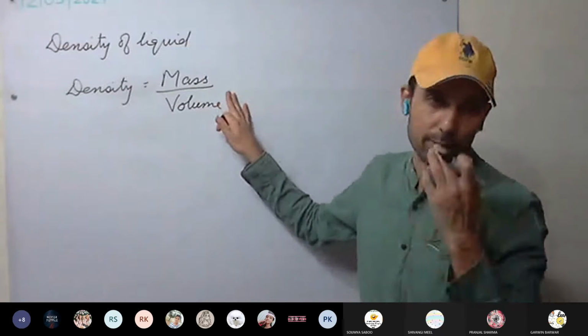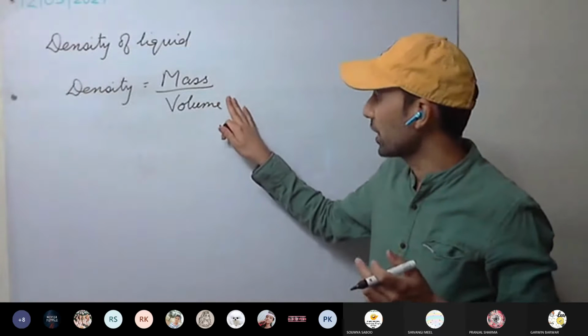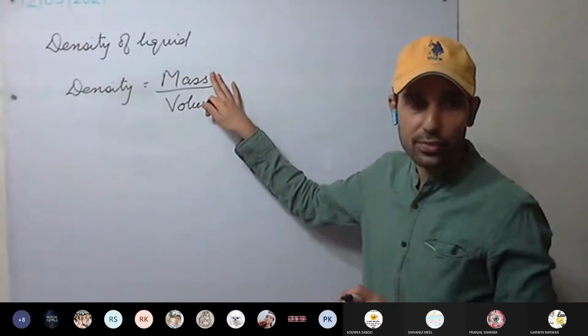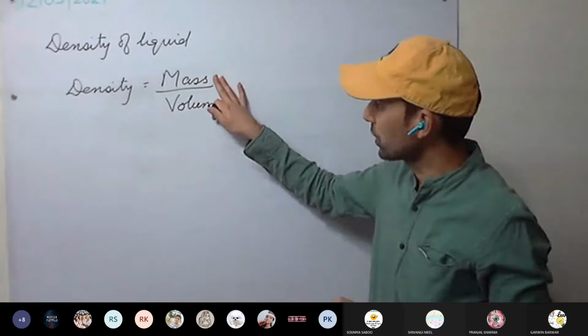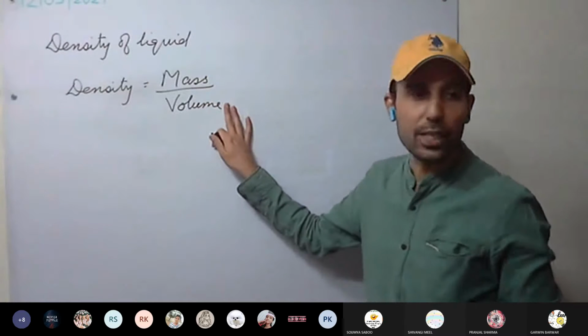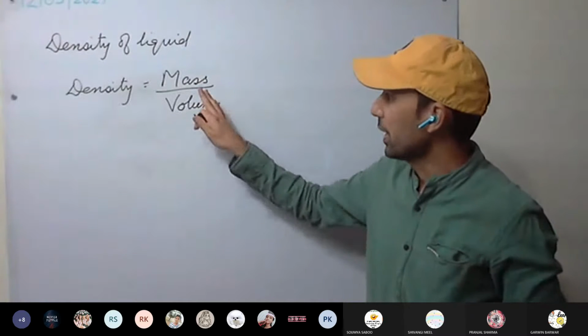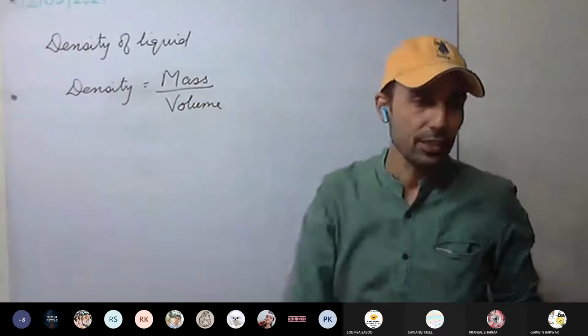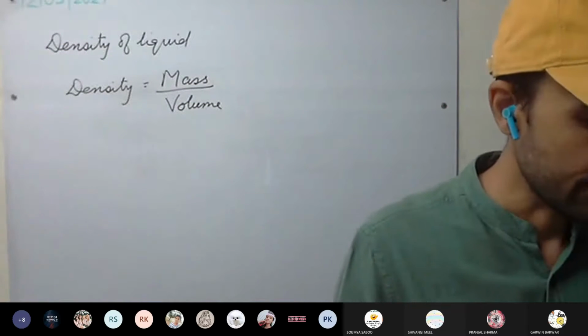These 2 quantities we must calculate. These are the 2 physical quantities: the mass of the object, or mass of the liquid, or mass of the solid, mass of the substance, and the volume of that substance. And then their ratio will give us the density.